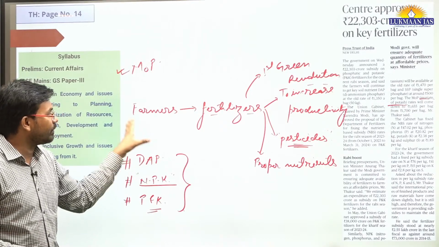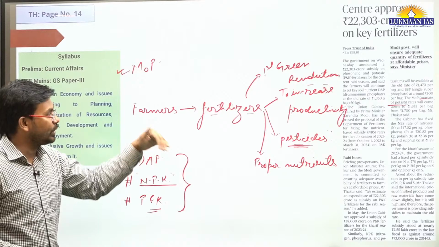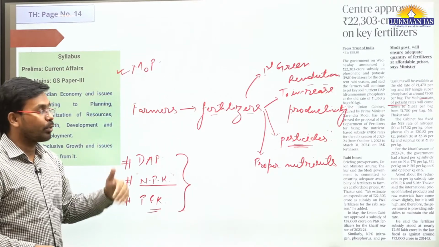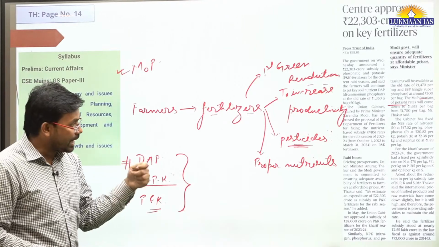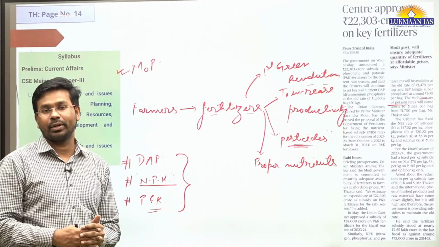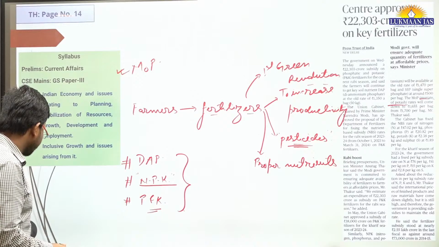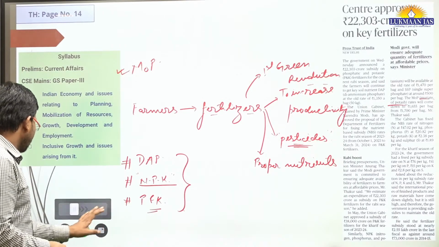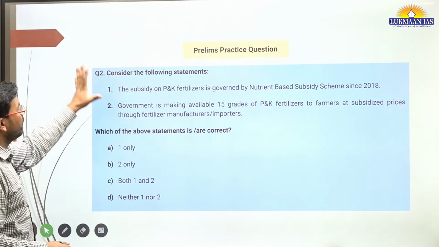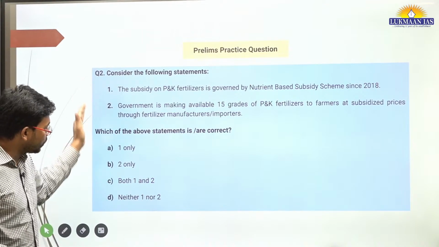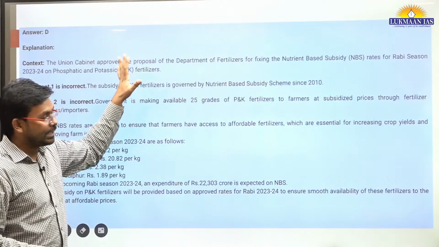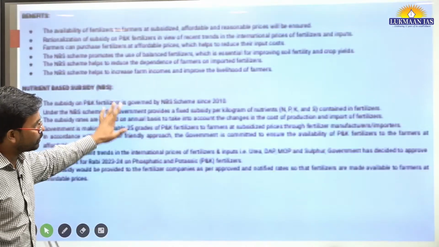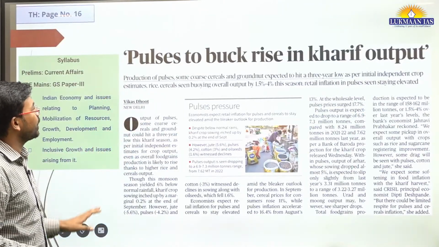Fertilizers are used by farmers in their fields to increase productivity and to give proper nutrients to the soil. Some fertilizers have pesticidal properties as well. There is a question; you can go through this question and solve it in your free time. Explanation is also given over here. I'm not going to discuss in detail at this point of time.